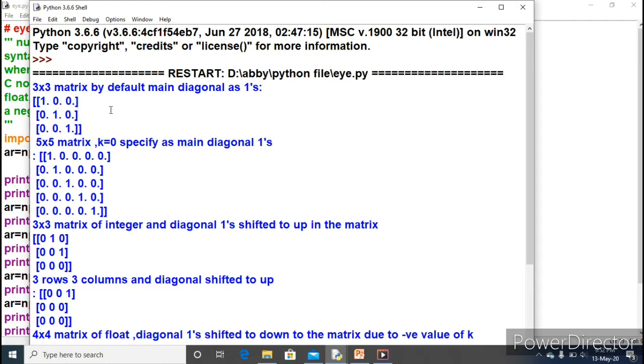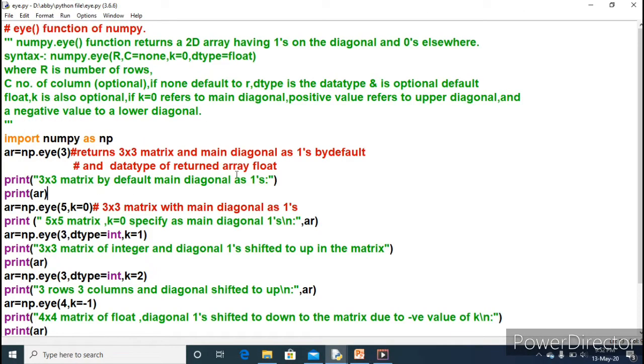It means that it is a floating point array. That means all values are of float type. Clear? By default, a 3 into 3 matrix is returned with all values as float and the main diagonal as ones. Next is AR equal to np.eye(5). What is 5? 5 means 5 rows, 5 columns. 5 into 5, with the main diagonal as ones.